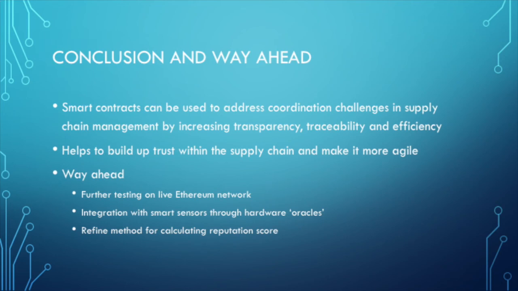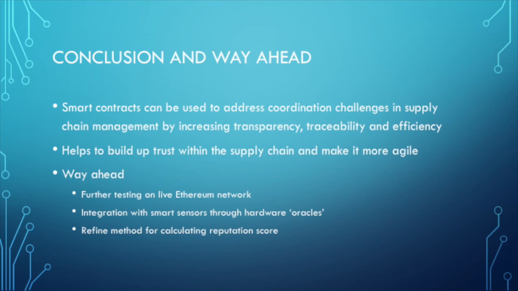In conclusion, the proof of concept provides a simple way to address some of the coordination challenges in supply chain management. It increases transparency by recording the provenance of goods and certification of supply chain partners on the blockchain, so that the information is easily accessible to all parties, including consumers. This can provide assurance that the goods are coming from legitimate sources and will be helpful in the event of disruptions such as food safety recalls.